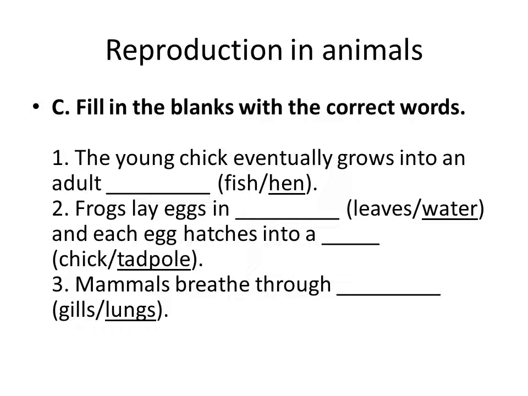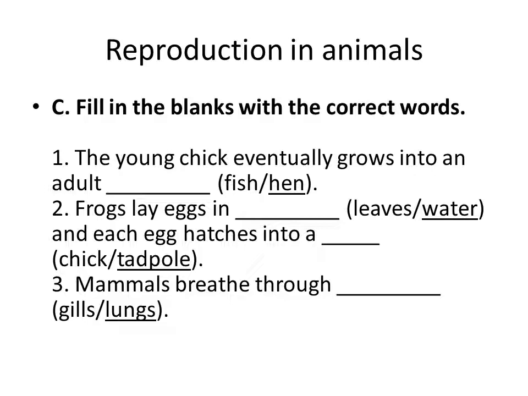And then C, fill in the blanks with the correct words. What is the first one? The young chick eventually grows into an adult dash. The chick will grow into the hen. Okay, it will grow into the hen.